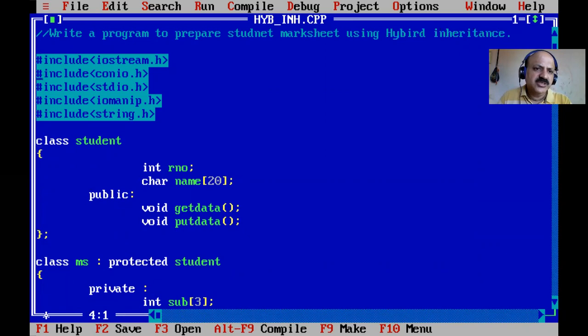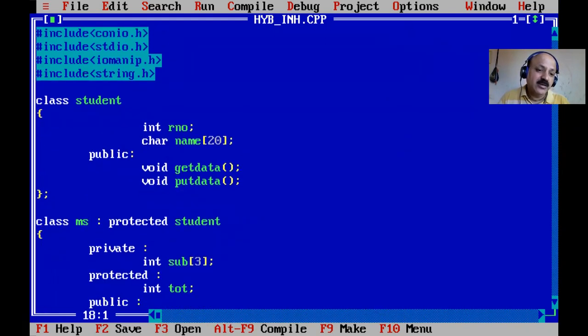Here I can just revise, if you know. There are iostream, input output stream, conio, console input output, stdio, standard input output, and iomanip, input output manipulators. Here we can use setw. And string.h, we use the strcpy string copy function in this session. So that is the first base class and that name is student class. There are two private members, roll number and name, and public get data and put data.